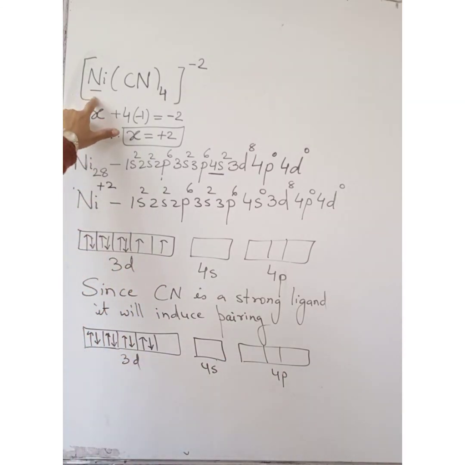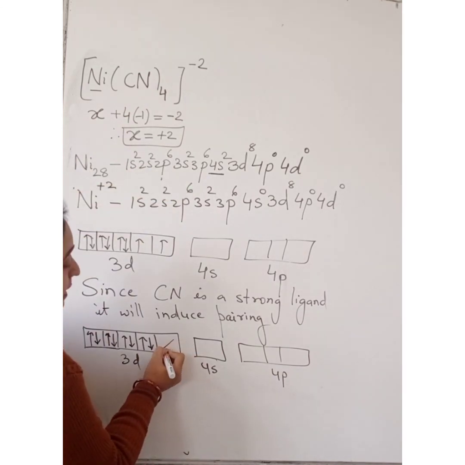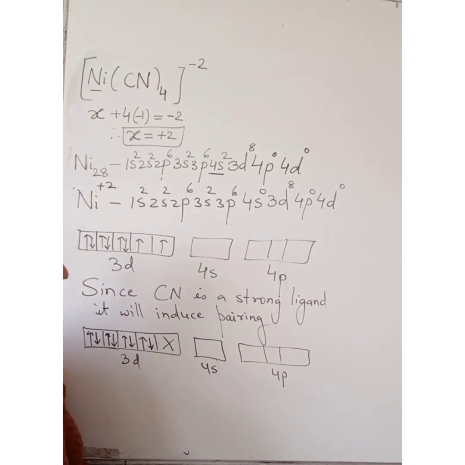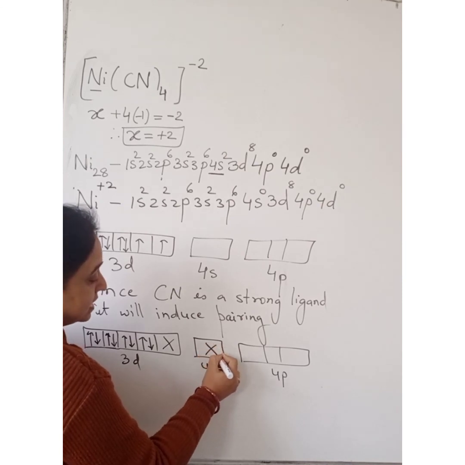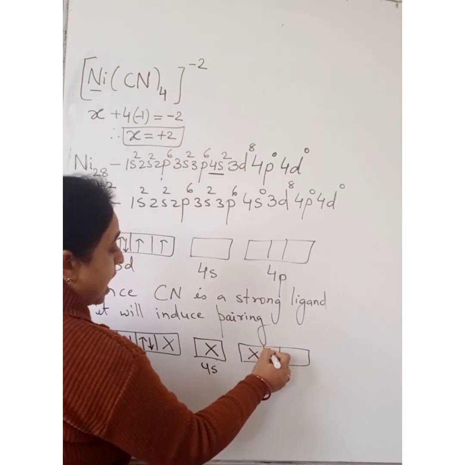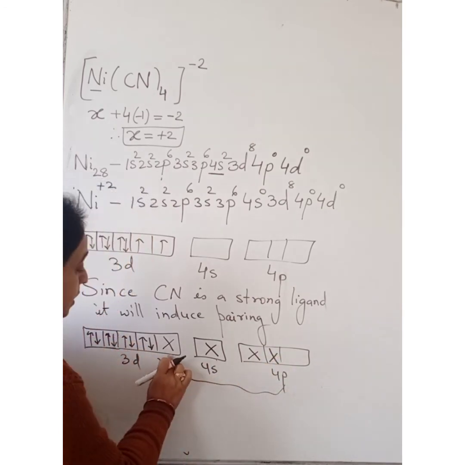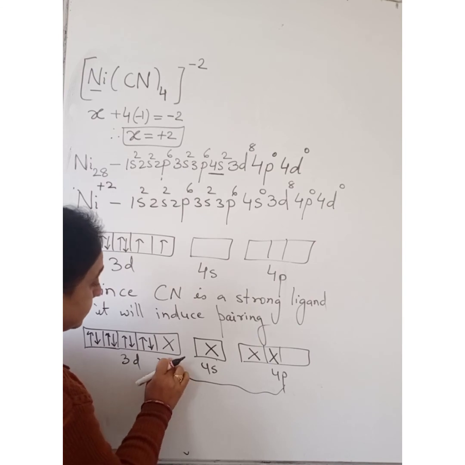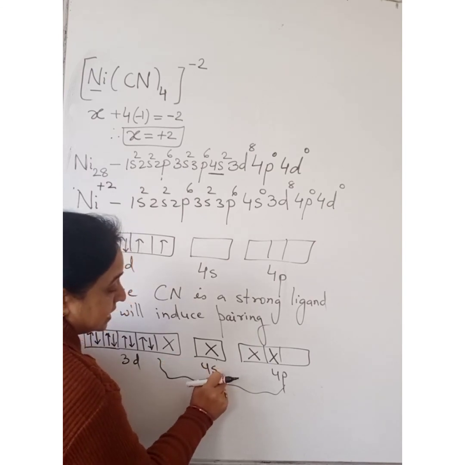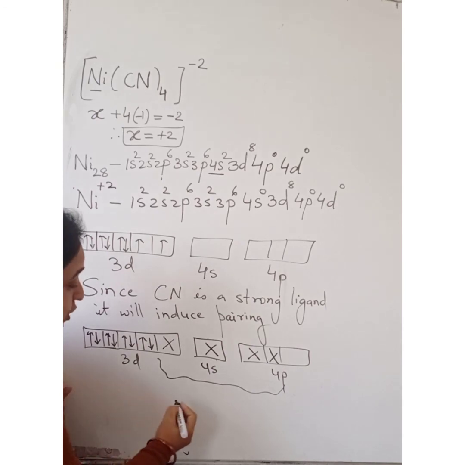Now, the central metal atom is bonded with 4 ligands. So, one of the ligands will bond here, overlap with this. Another one will overlap here, third and fourth. So, you can see here 1d, 1s and 2p orbitals are undergoing hybridization.